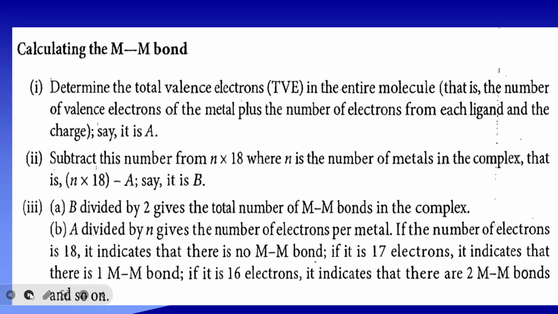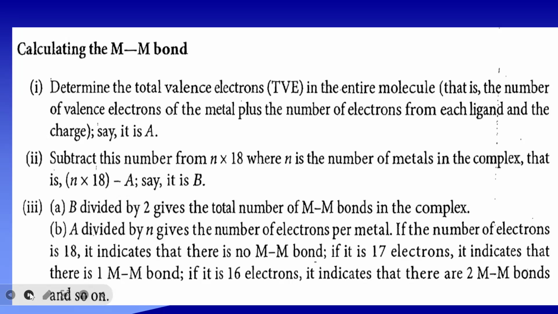That is, n into 18 minus A, say it is B. B divided by 2 gives the total number of metal-metal bonds in the complex. If you want the individual metal, we have to divide by n. It gives the number of electrons per metal.